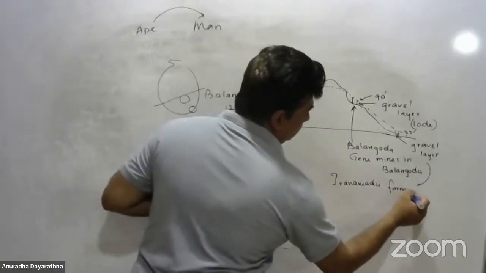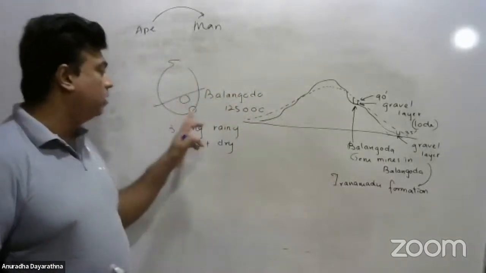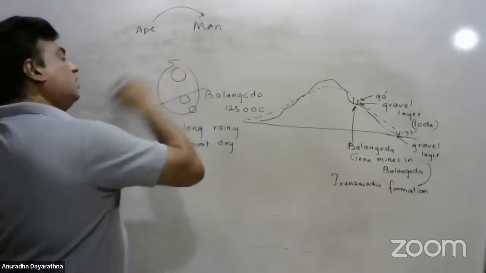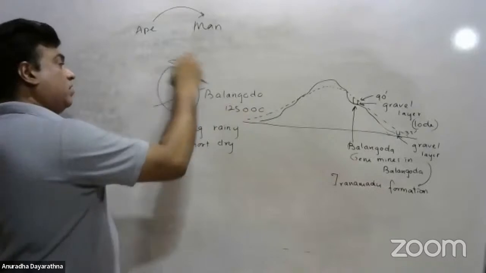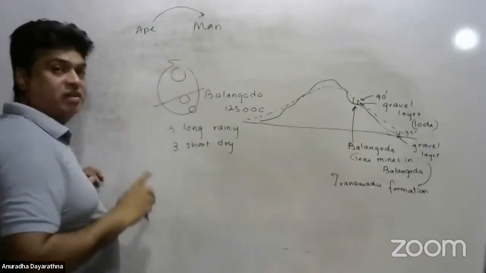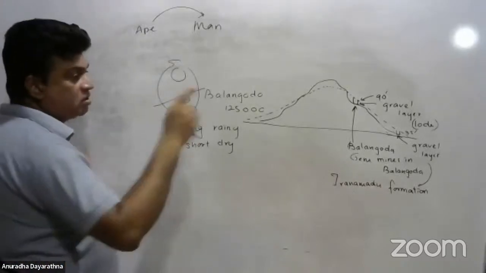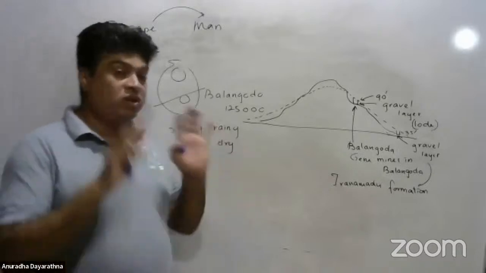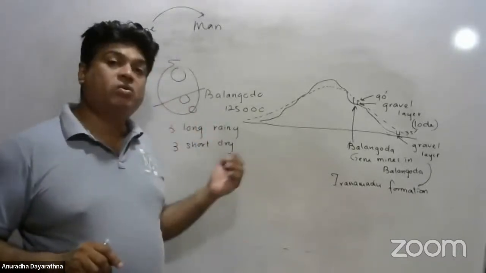Iranamadu formation. So why do we call it the Iranamadu formation? Though it is located in the Hambantota region, we call it the Iranamadu formation. Iranamadu is located here. This same gravel layer can be found everywhere in the coastal regions of Sri Lanka. Initially, it had been discovered from the Iranamadu region. Because of that, we call this layer the Iranamadu formation.